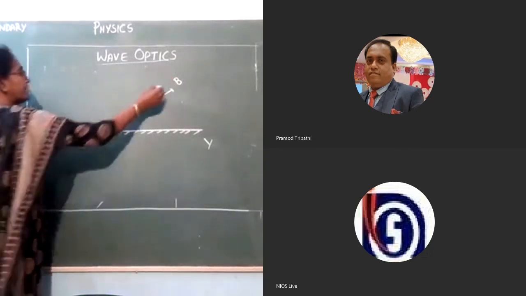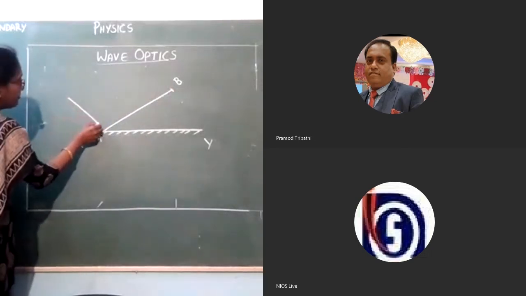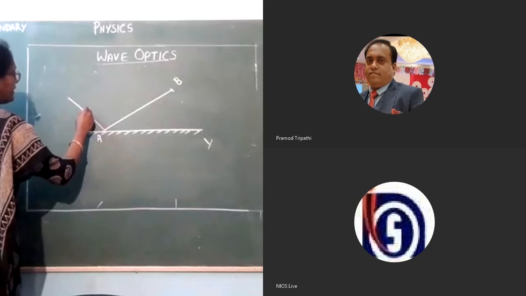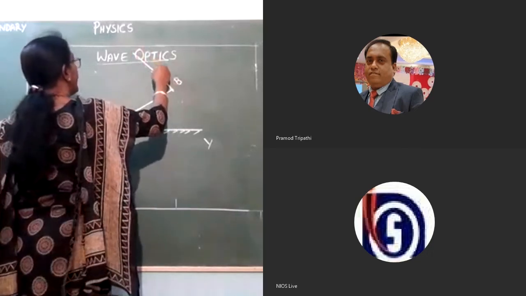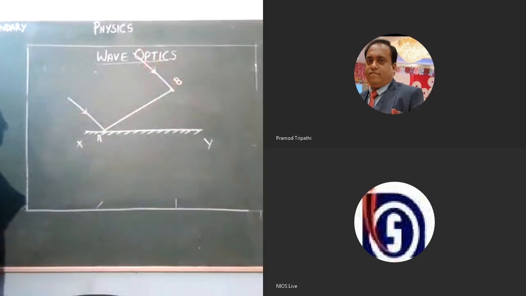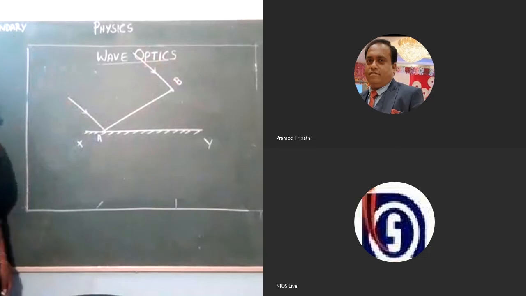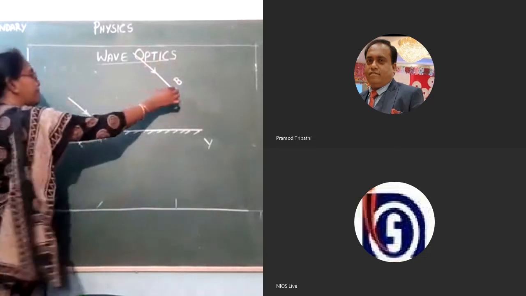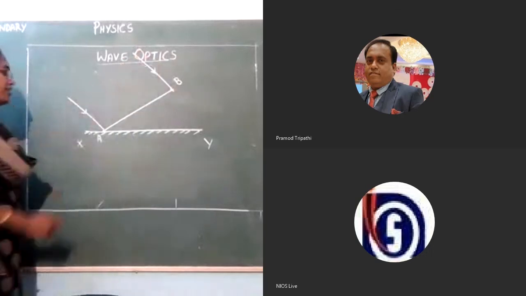The two extreme points I am taking, I am drawing two normals, two perpendicular lines. These two lines can be the rays, because rays are represented normal to a wavefront. So this is a plane wavefront. These two lines represent the two extreme rays.